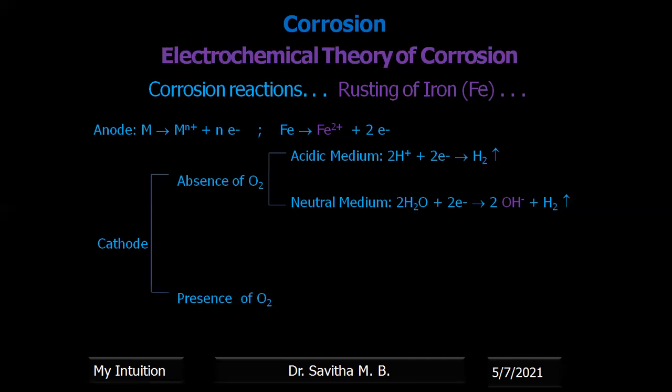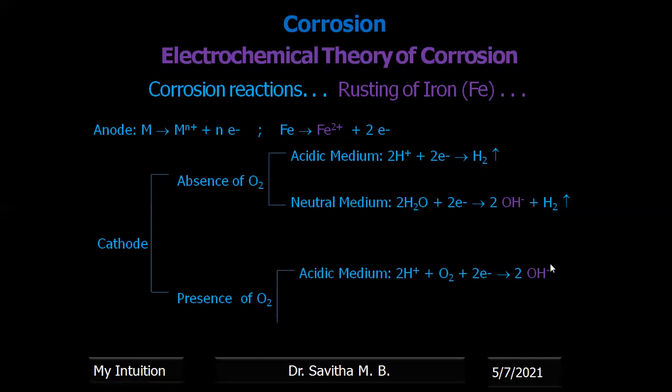Similarly, the other broad classification is presence of oxygen. You can think of an environment which does not contain oxygen or which has oxygen. We have discussed the absence of oxygen. Now let us assume the medium contains oxygen. If the medium contains oxygen, then also the medium can be acidic. That means there may be H plus ions present in the medium. The H plus ions present in the medium, along with oxygen, go near the cathode region and accept the electron. The electrons have come due to the oxidation of the metal. It accepts the electron and gets converted into hydroxyl ion.